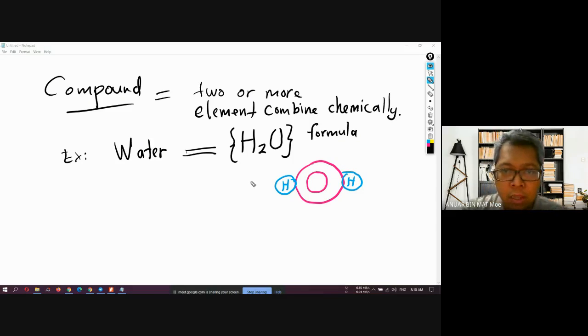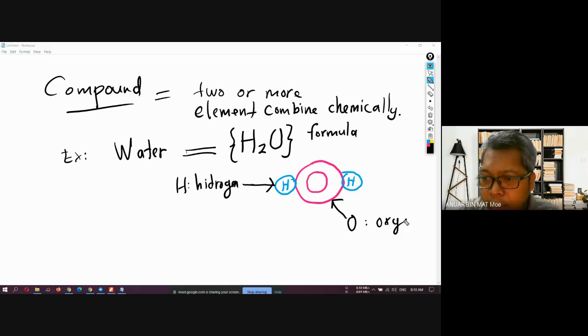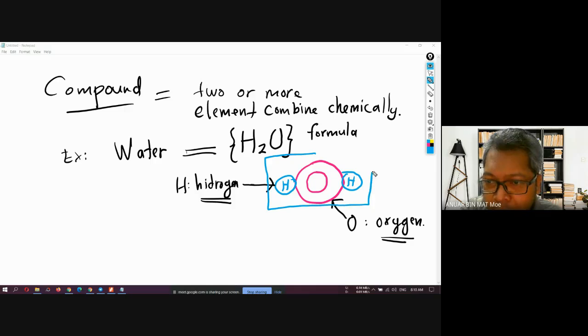If you look at the symbol or the drawing of the atoms of water here, it consists of two elements. H here is hydrogen, and O here is oxygen. So that means it is combined chemically. If you look at the picture over here, it is combined chemically, right?